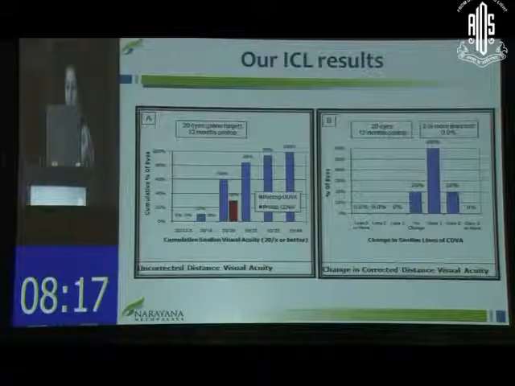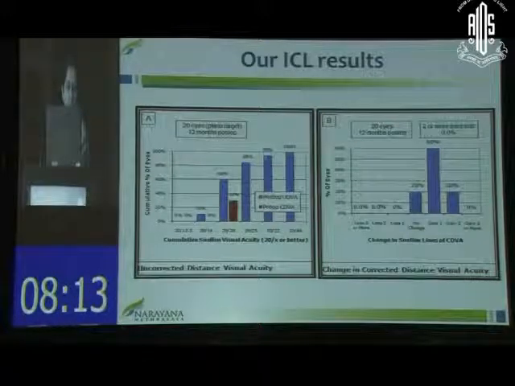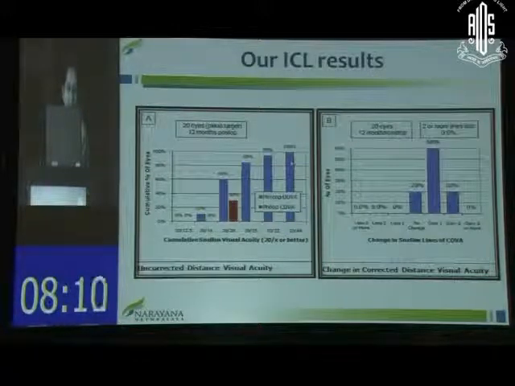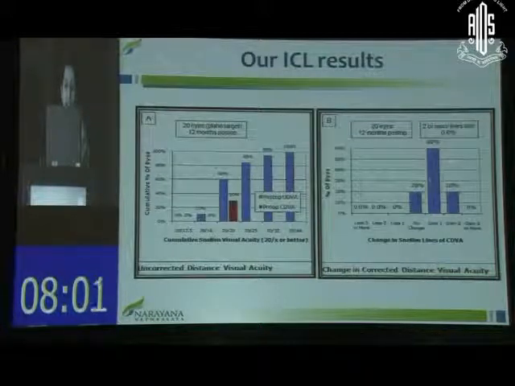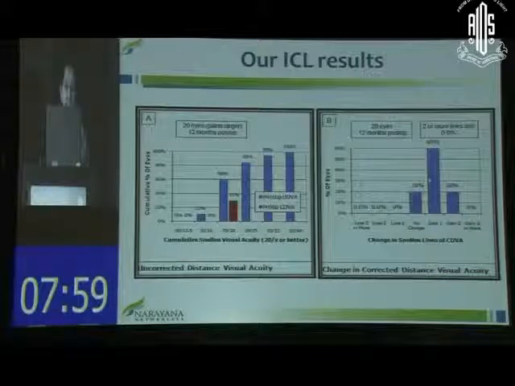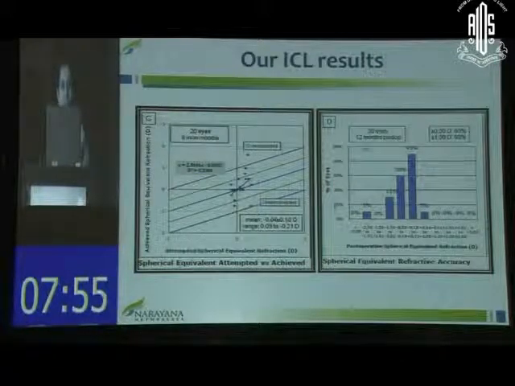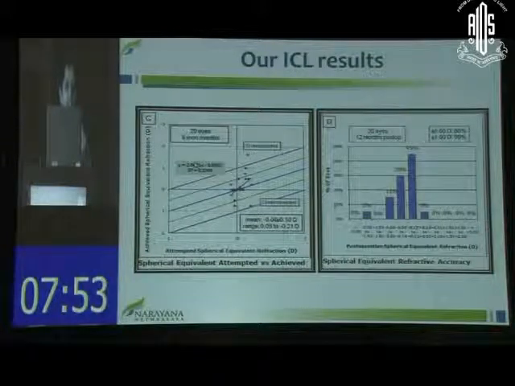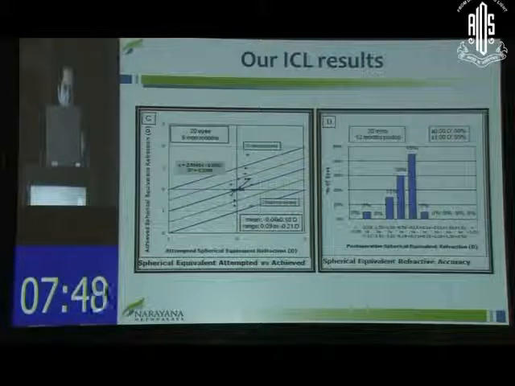These are our ICL results. 60% were 6/6 at the final follow-up, whereas almost 100% were better than 6/12. There was no eye that lost any lines of corrected vision, no loss of CDVA. In fact, 60% gained a line and 20% gained 2 lines. This is the graph showing the attempted versus the achieved spherical equivalent of refraction. We can see it's pretty much within the acceptable limits.